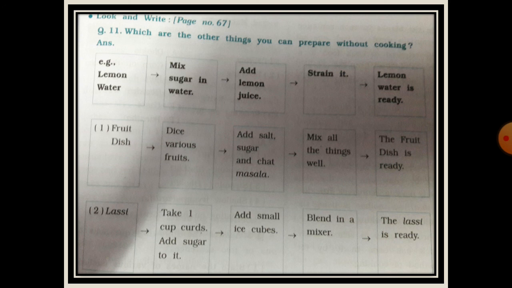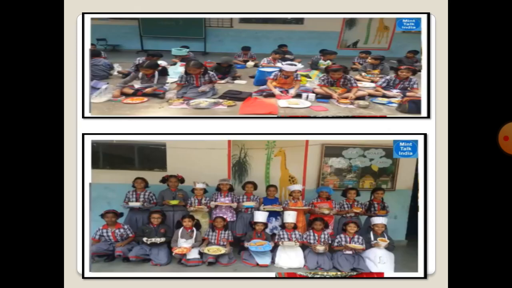Now we make the lassi. First of all I take one cup of curd and add sugar in it. Then I add small ice cubes. Then blend it in a mixer. Then our lassi is ready.